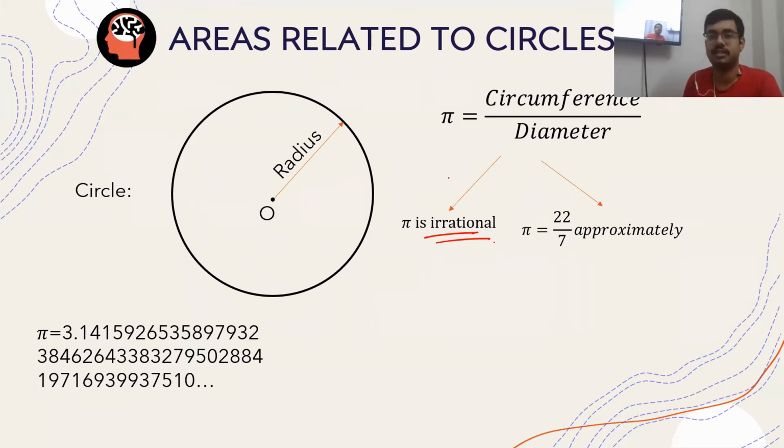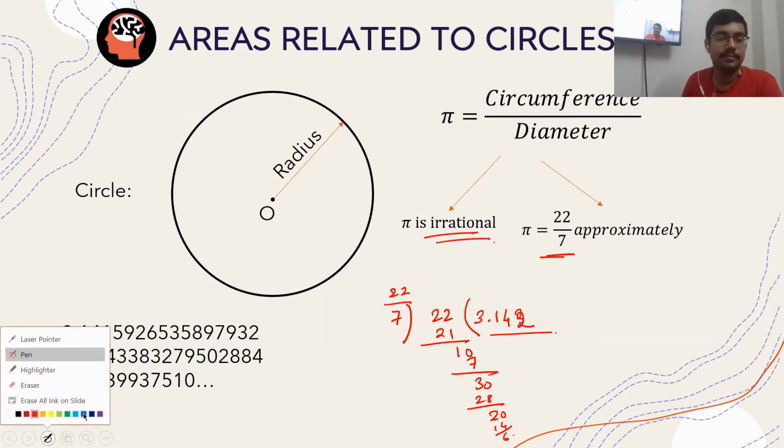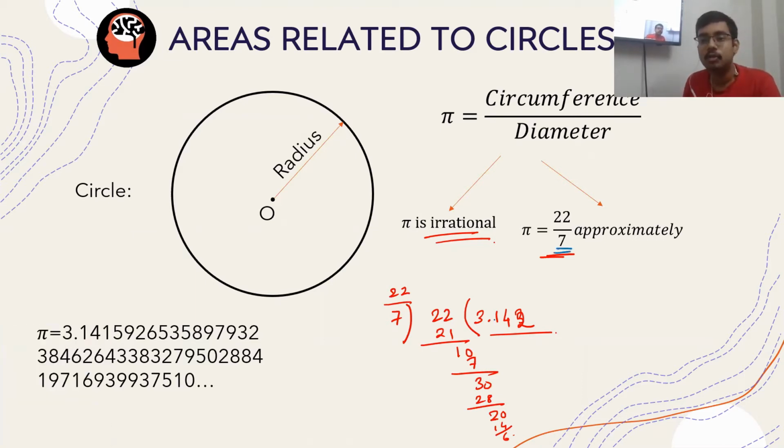One of your first misunderstandings had been that pi is 22 by 7. No, 22 by 7 is a very approximate value of pi. If you calculate the value of 22 by 7, it comes out to be a decimal that goes on and on, but it will repeat itself continuously. 22 by 7 is a value of pi that is only and only correct to 2 decimal places. So this is very limited. You must understand.